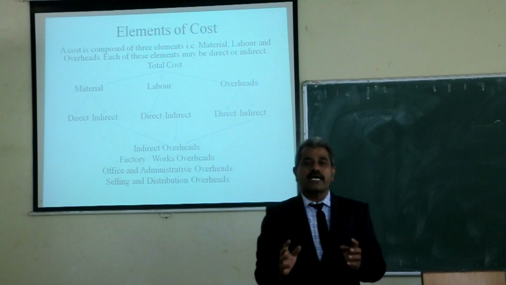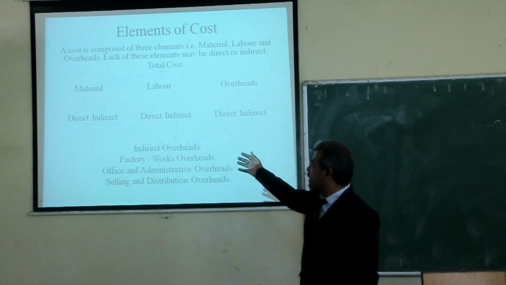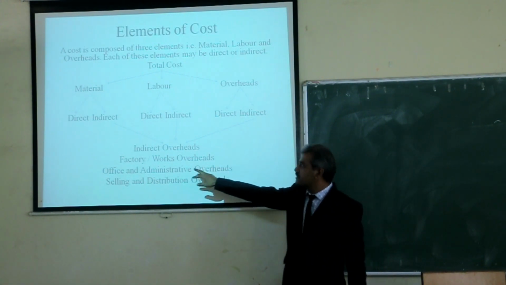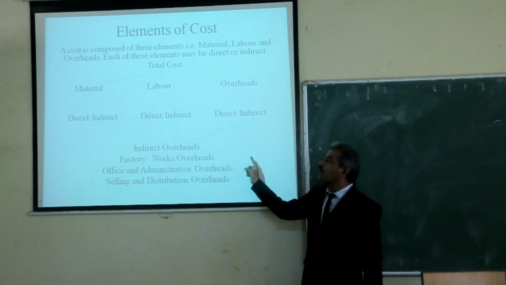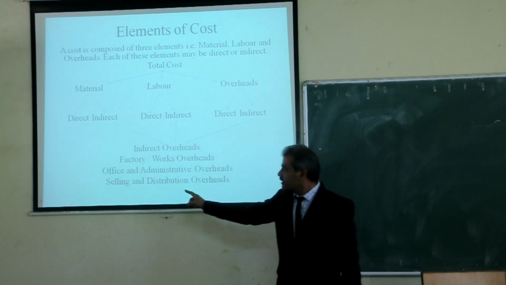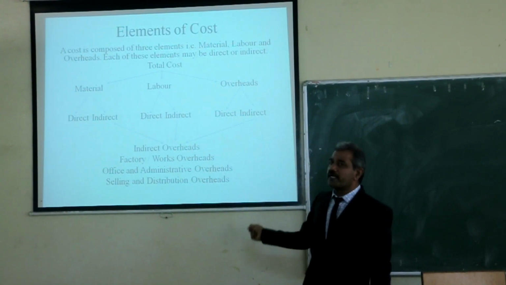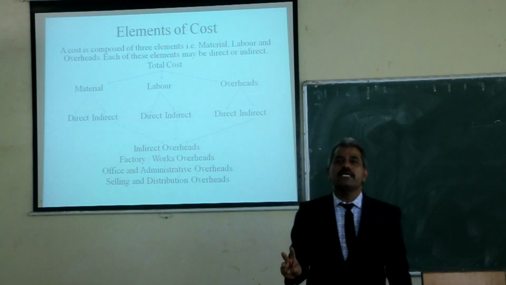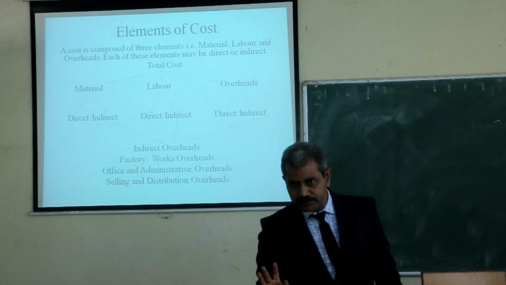Indirect overheads again can be classified in three categories: factory or works overheads, office and administrative overheads, and selling and distribution overheads.